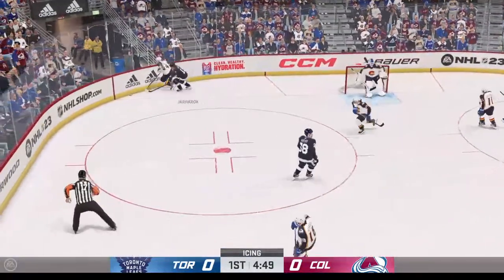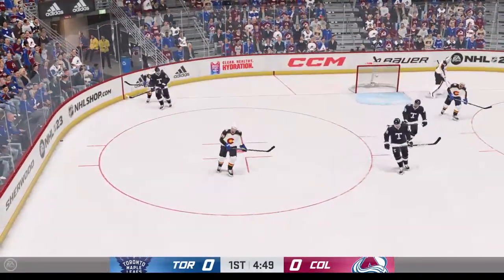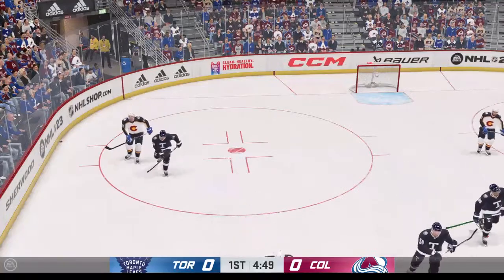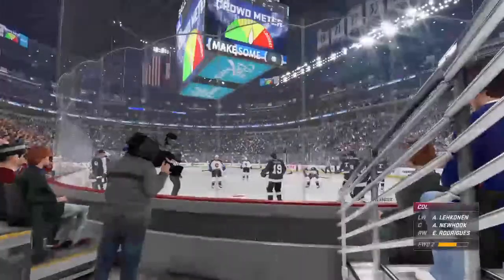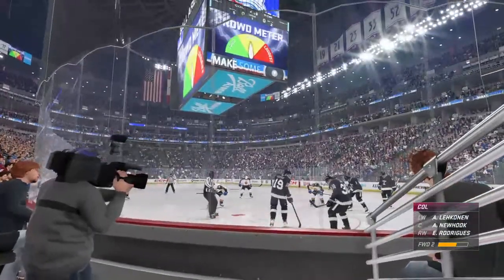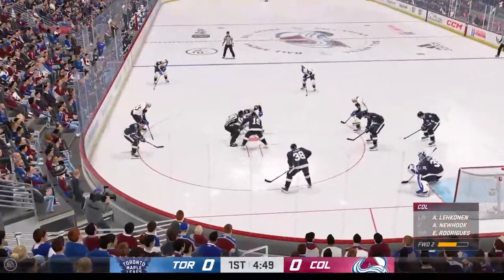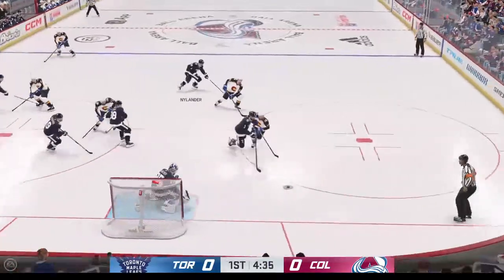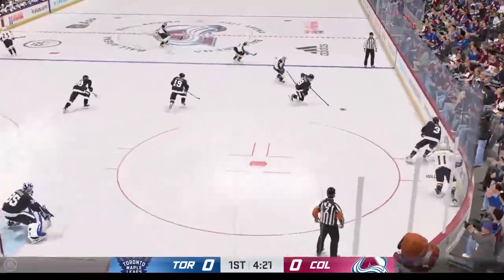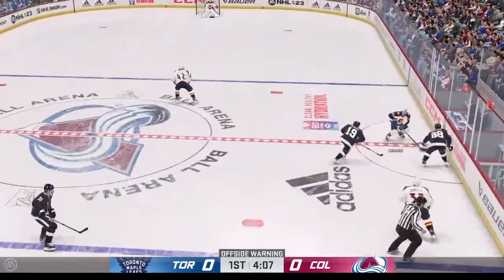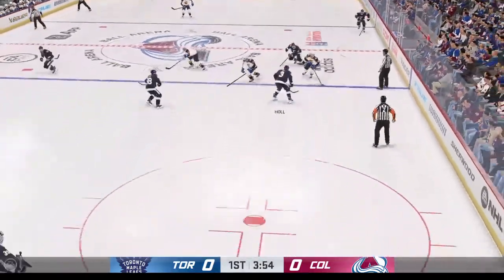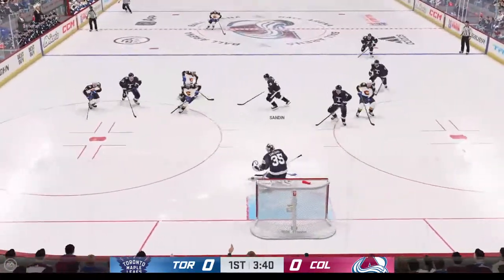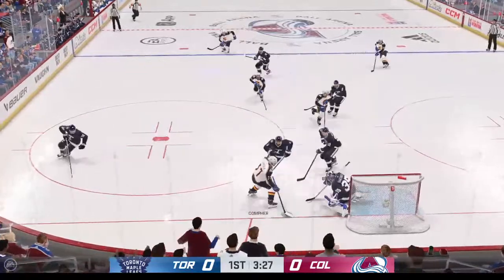Under 5 to go here is an icing call against Toronto. Faceoff will come here, left side of the net. One back. Here's a shot kicked away. Samsonov. Nylander for Toronto. Pokes that and couldn't get it any further. Didn't work out. Here's Copper. Stopped. Loose. Has it again.